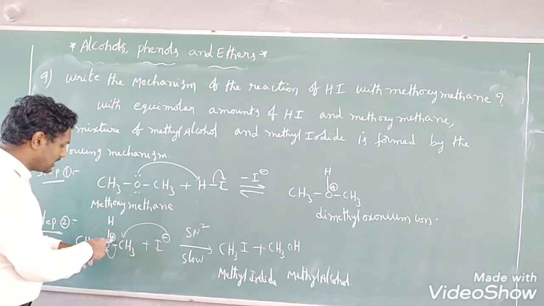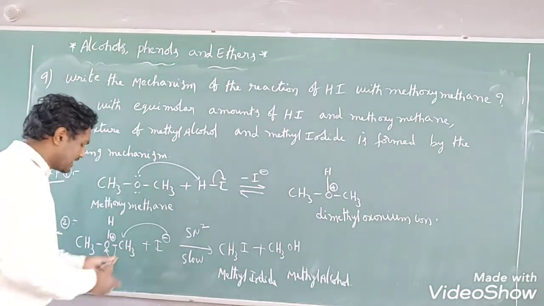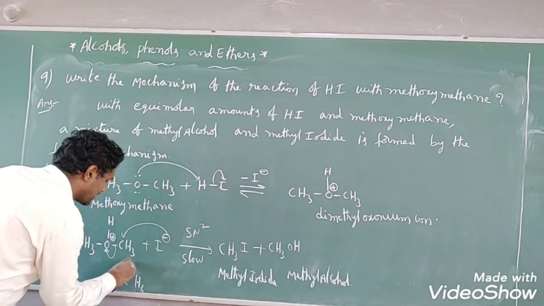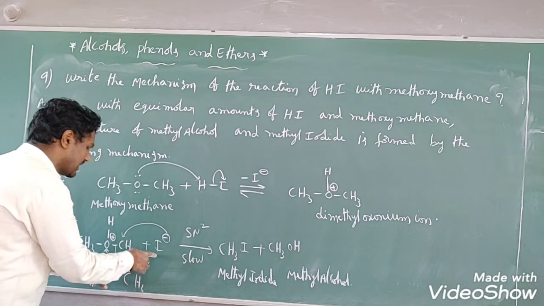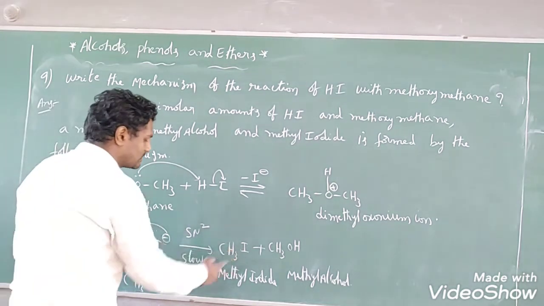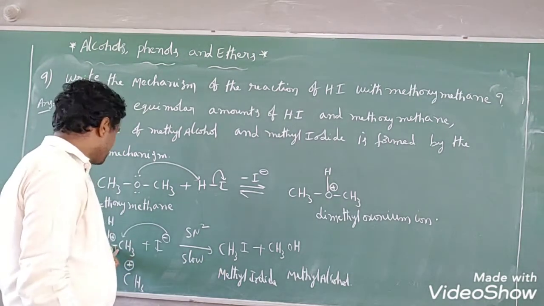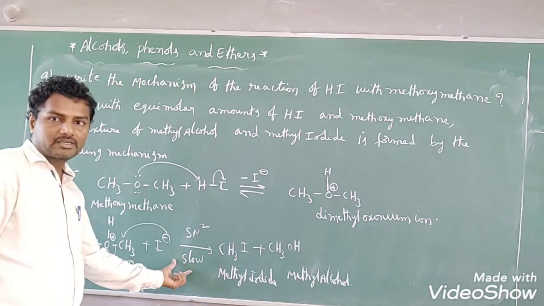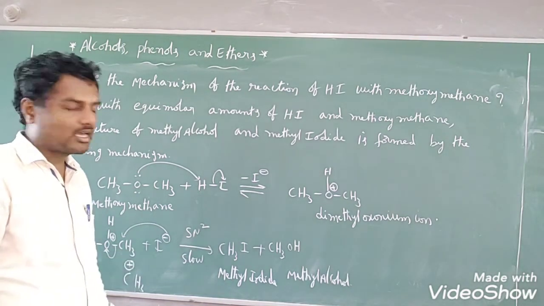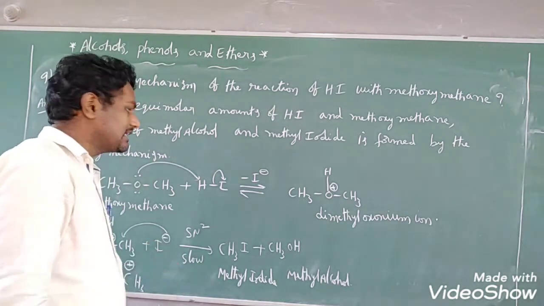This oxygen loses this positive charge and it is liberated in the form of methyl alcohol. Here a methyl carbocation, CH3 plus ion, is generated after losing the electron. The CH3 plus ion will be attacked by this iodide ion and converted into CH3I. This process will take place slowly because cleavage of the bond should take place between carbon and oxygen. So this is a slow reaction. It is the rate determining step.